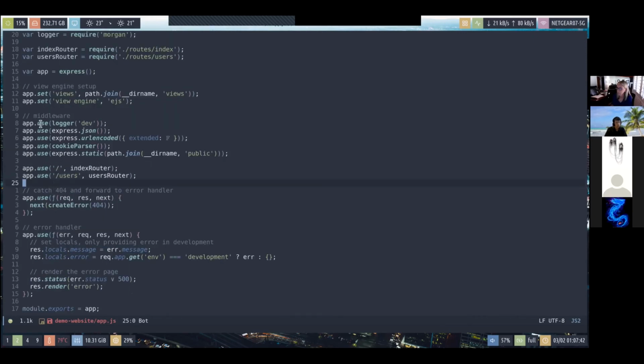So after the requests go through all of these middlewares, the request goes into the routers, based on what route the URL is. If the request only contains a slash, basically no additional routes whatsoever, you can just jump to the index.